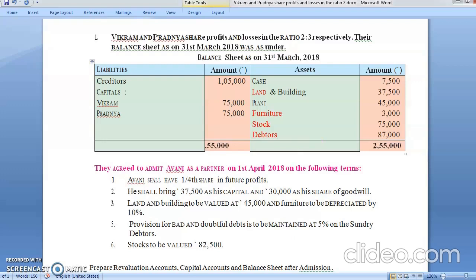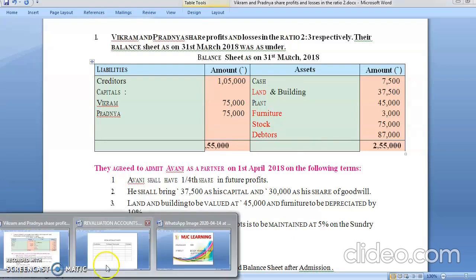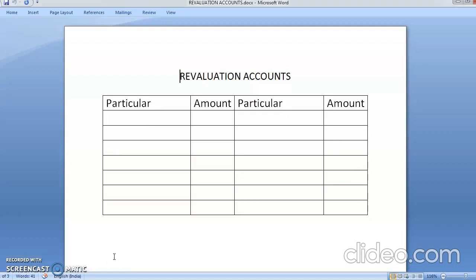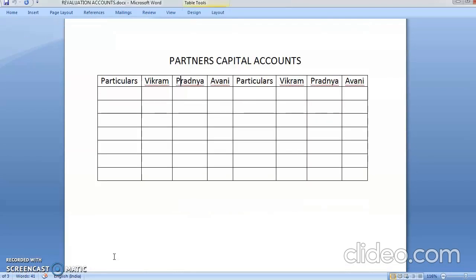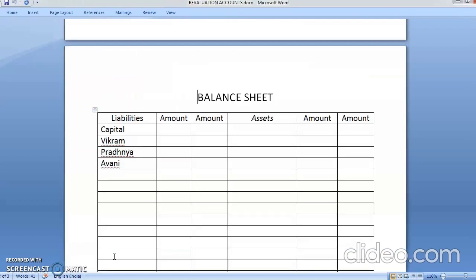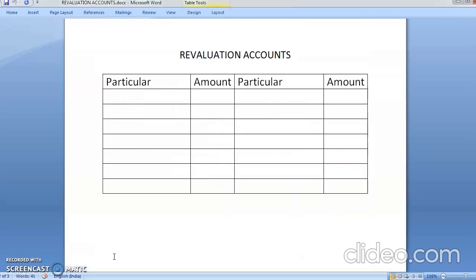Now students, we will start solving the problem. Yes, for solving the problem, you'll have to prepare revaluation account, with particulars and amount. Then partners' capital account. How many partners are there? 3 partners. Particulars, Vikram, Pradnya, Avni. And then balance sheet. So all these things you can keep ready with you, so that whenever the entries come, you can start posting it.